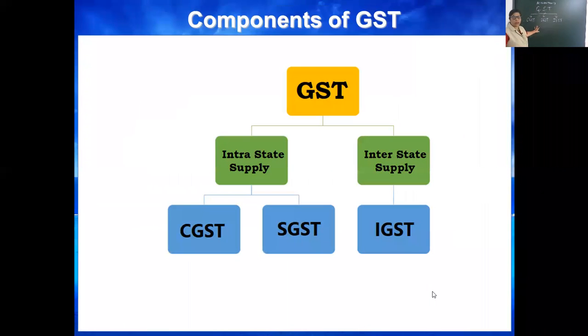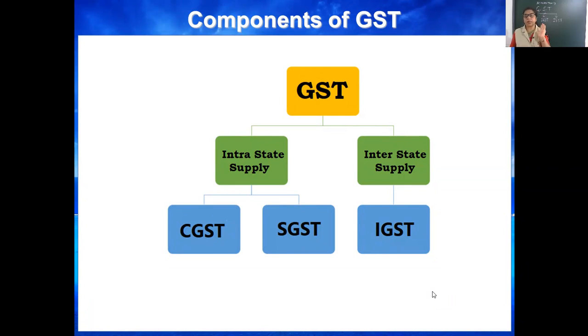See, my dear children, you can see the slide, you can see the board. CGST and SGST are imposed on intra-state supply. Intra-state means within the state. For example, buyer of Kota, seller of Jaipur, Jodhpur, Jaisalmer: both buyer and seller belong to the same state.